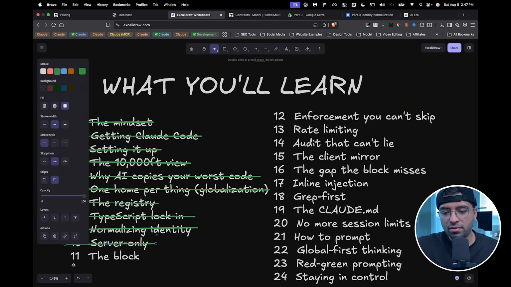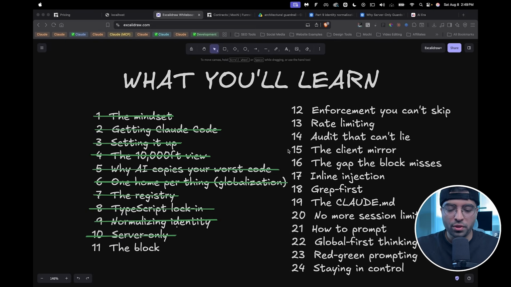Now is the fun stuff, which is the block. So let's move on. In this module, we're going to focus on the heart of the entire architectural guardrail. That means the whole pattern recognition concept. All of the things we've learned so far kind of pieced together, because this is the bare bones. This is the skeletal structure for pattern recognition across our product, across our app. So let's jump straight right in.